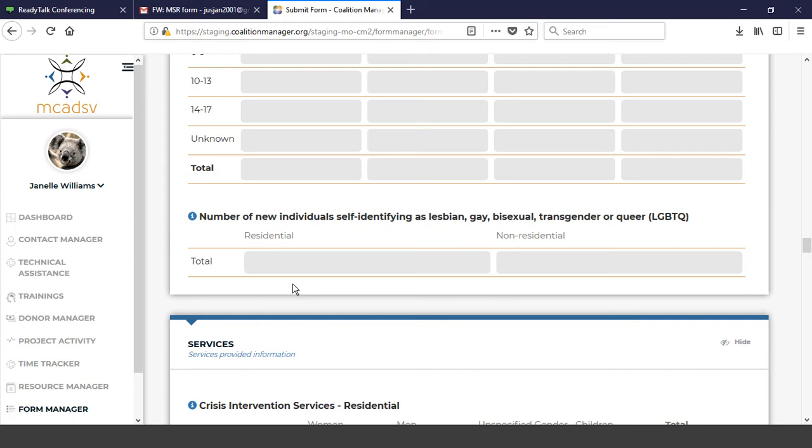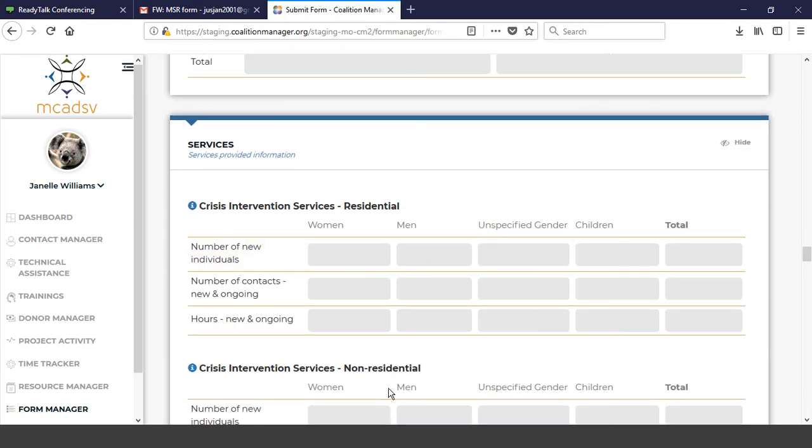This question is separated by residential, non-residential, but it does not need to be necessarily on an intake form. This is just somebody that self-identifies, self-discloses that they are LGBTQ, and then you can report those. But please do not use this question on any kind of intake. It's purely voluntary.